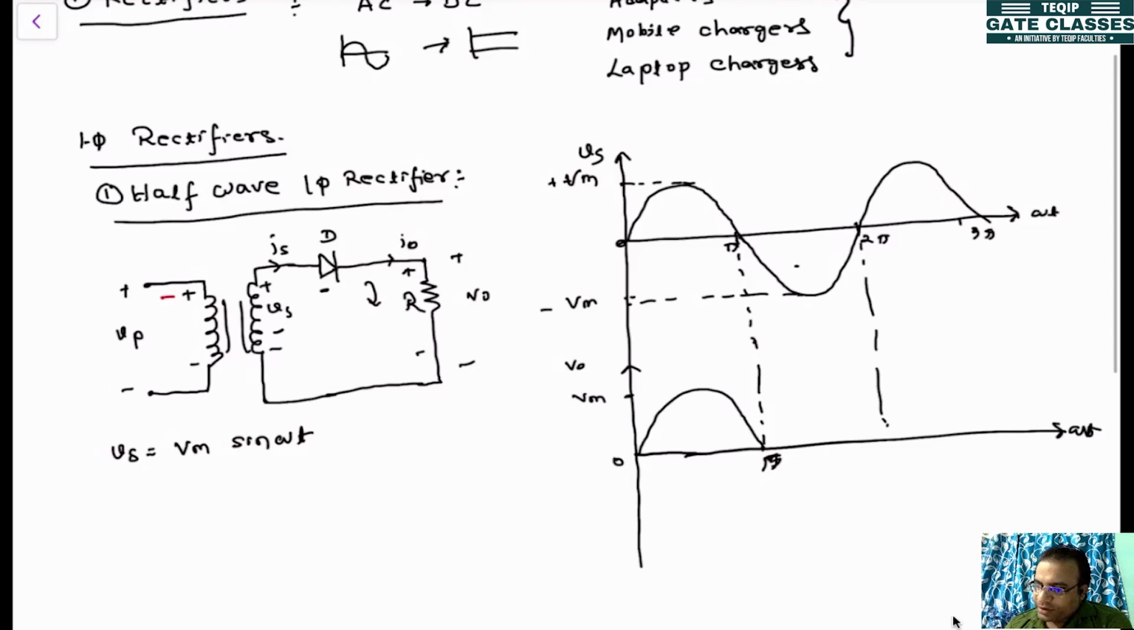So here the polarity will become minus, and here it will be plus. During that period, here it will be minus, here it will be plus. So with this polarity, the diode will not conduct. So what will be the value of V0? V0 will become 0, which means it will be like this.